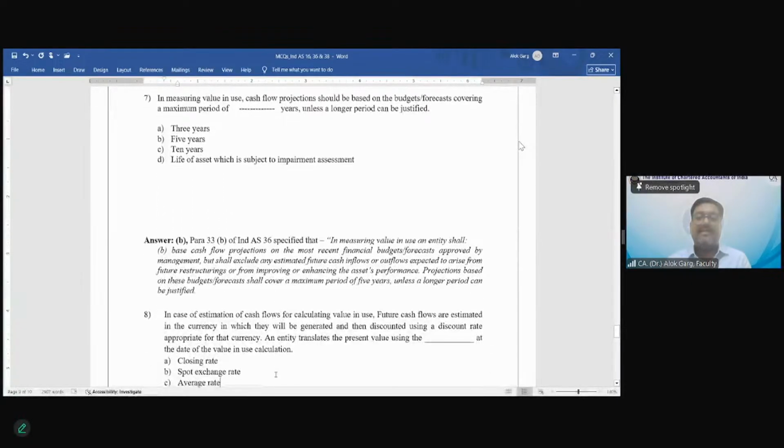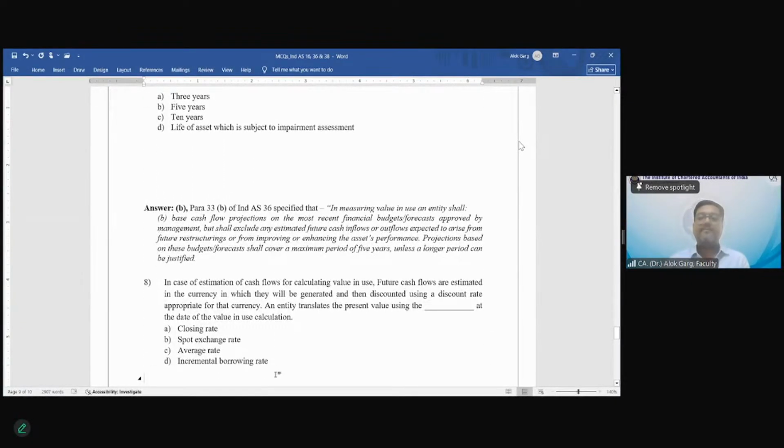Question number 8. In case of estimation of cash flows for calculating value in use, future cash flows are estimated in the currency in which they will be generated and then discounted using a discount rate appropriate for that currency. An entity translates the present value using the dash at the date of value in use calculations. So let me revise this concept. I haven't covered this concept today because this was not part of the question. So let me revise this.